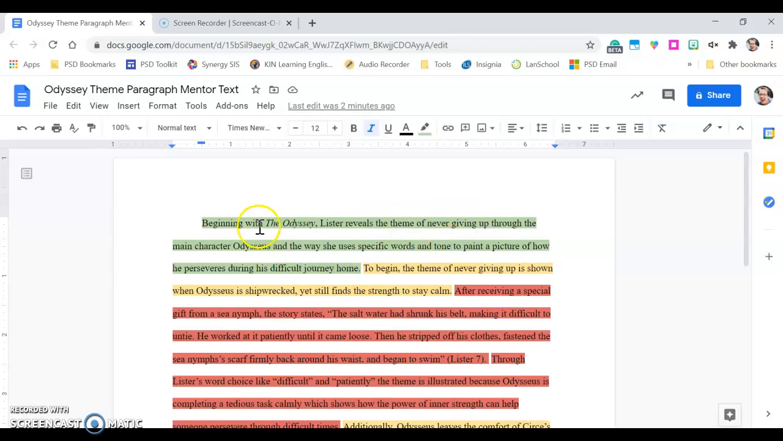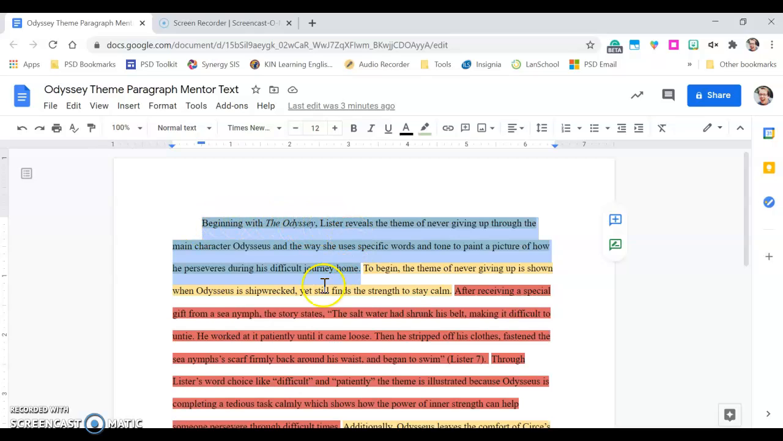So this is the body paragraph, the Odyssey body paragraph from the Mentor Text essay. And it is giving you an example of how you can craft your topic sentence. So let's read it and see what it says. It says, "Beginning with the Odyssey, Lister reveals the theme of never giving up through the main character Odysseus and the way she uses specific words and tone to paint a picture of how he perseveres through his difficult journey